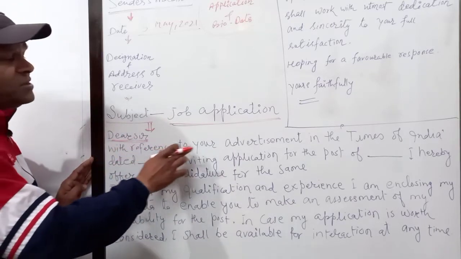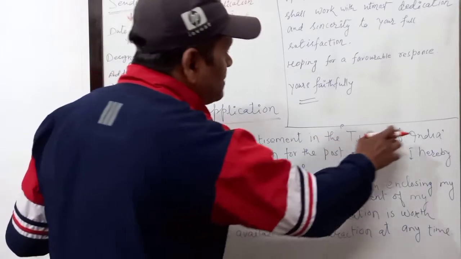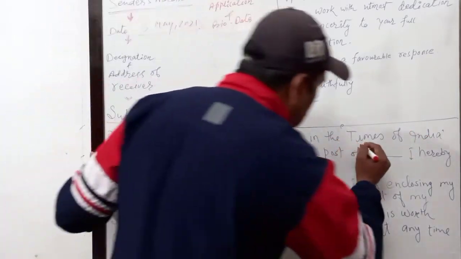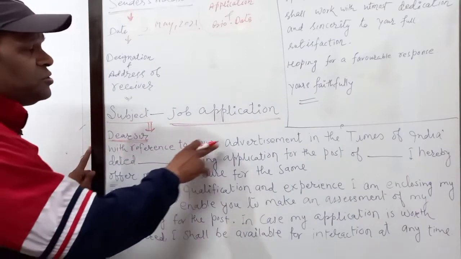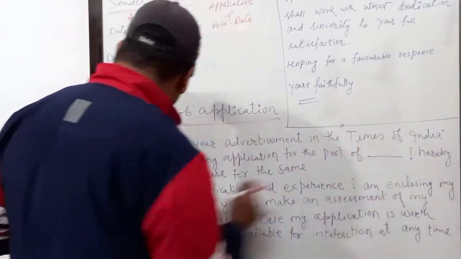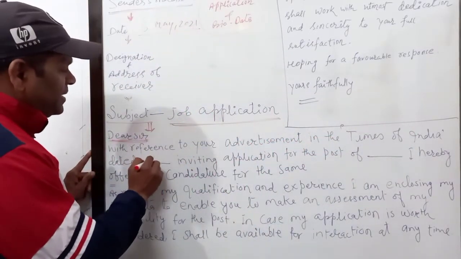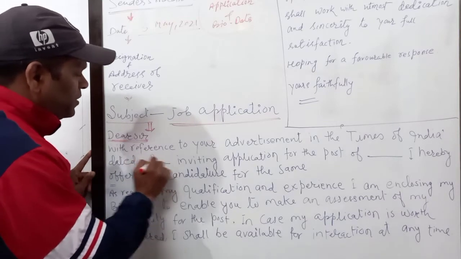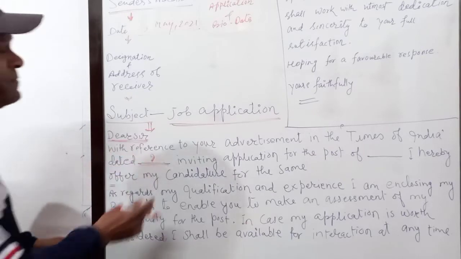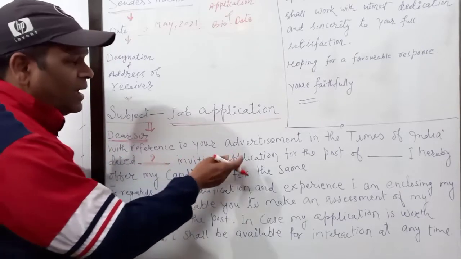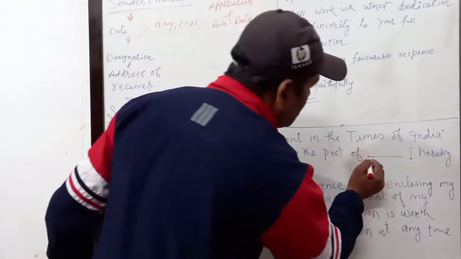With reference to your advertisement in the Times of India. The name of the newspaper can be changed, no problem. With reference to your advertisement in the Times of India, dated, here the date will be given. Here I have put a dash, you can write the date here, dated such and such, inviting application for the post of dash.